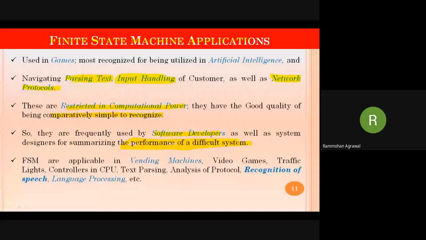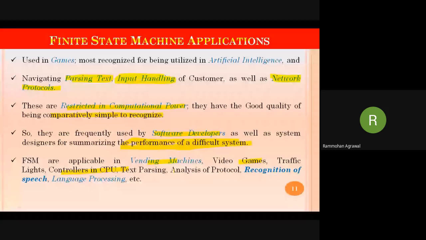These are also applicable in vending machines, video games, traffic light controllers, and many more. Recognition of speech, whether the speech is as per the given specification, language processing systems, etc. These are some applications where we use finite state machines in real life.